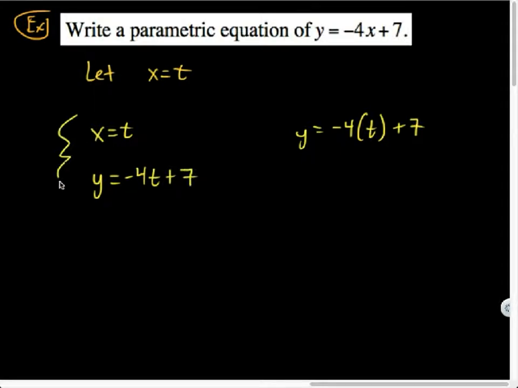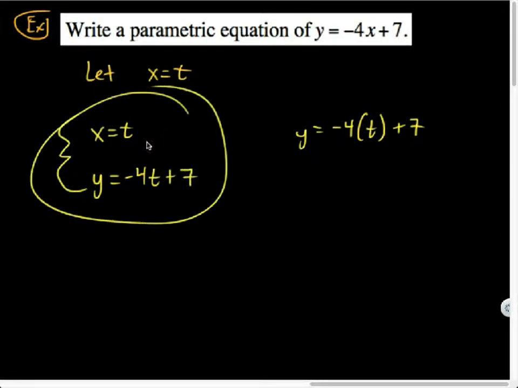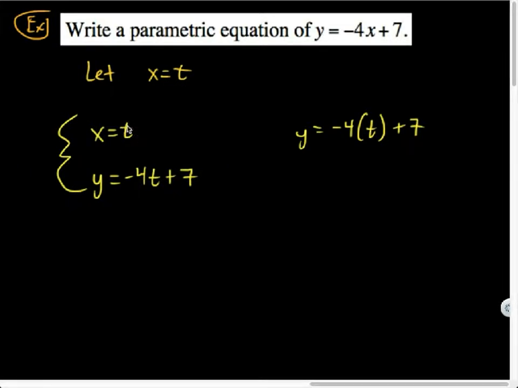So this would then be my set of parametric equations where I've just introduced my own t. Now, if I was actually trying to model something in physical space, I could have changed what t was equal to. I could have said let x equal 2t or half t or whatever it is, and then plugged it in. I still would have had equations that represented the same path, but the location of the object would have been different. I can even do something like let x equal t minus 1, and plug it in and simplify.